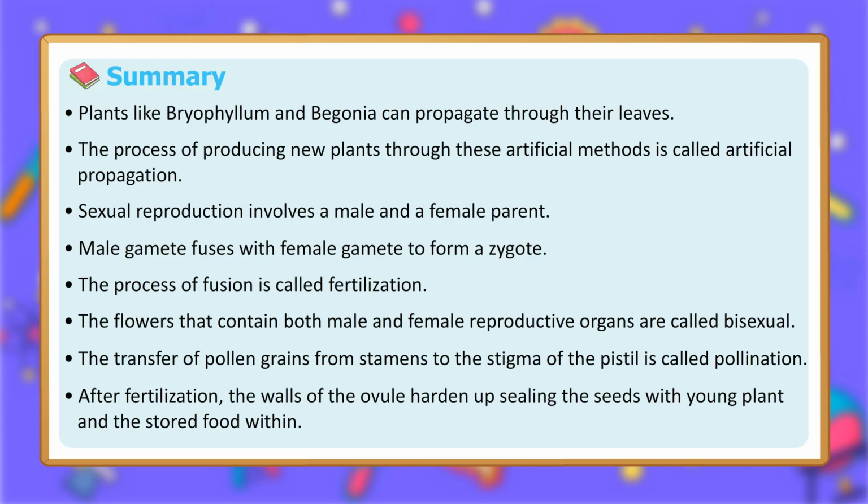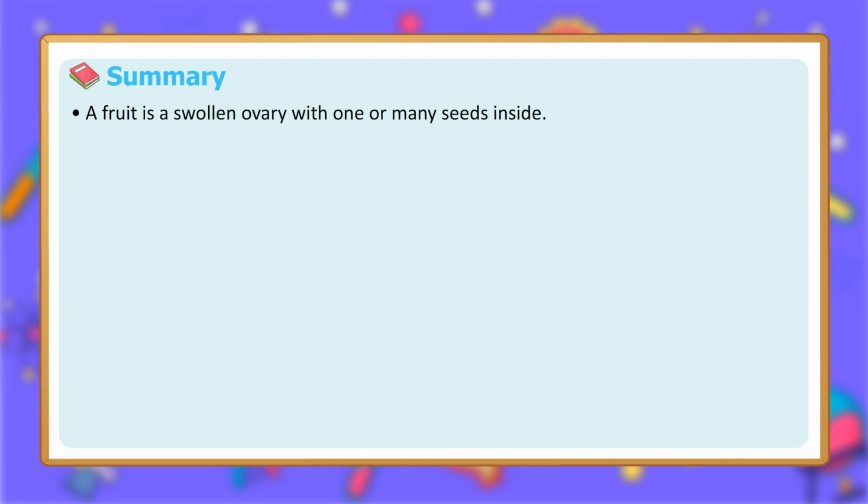After fertilization, the walls of the ovule harden up, sealing the seeds with young plant and the stored food within. A fruit is a swollen ovary with one or many seeds inside. Dispersal of seeds is done by wind, water and animals.